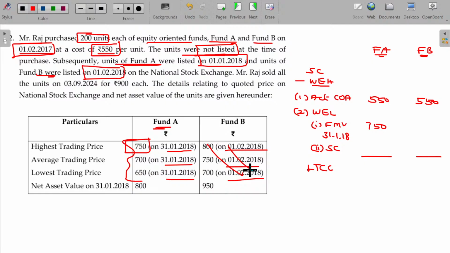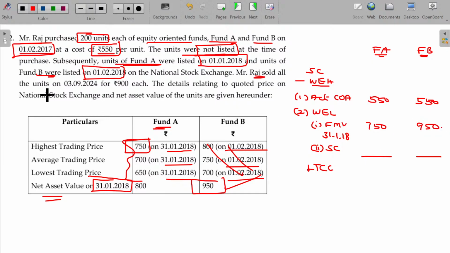From assets minus liabilities, you will get the net assets. Divide that by the number of units, like number of shares in the case of share capital. If you divide, you will get the net asset value on 31/1/2018. This is the second option. If you do not have the listed fair market value as on the specific date, then you can take this one. So 950.